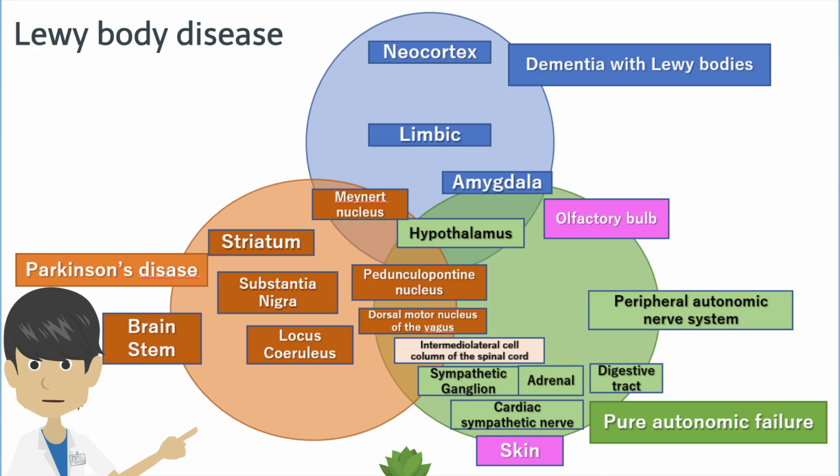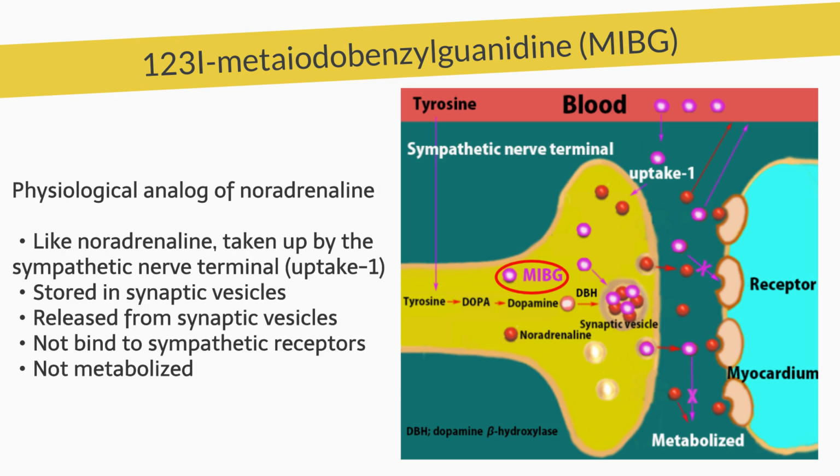For example, Parkinson's disease is accompanied by peripheral autonomic dysfunction such as constipation and dizziness. This makes Lewy body disease a systemic disease. The diagnosis of Lewy body disease can be made by monitoring the cardiac sympathetic nervous system. The sympathetic nerve terminals conduct noradrenergic transmission.